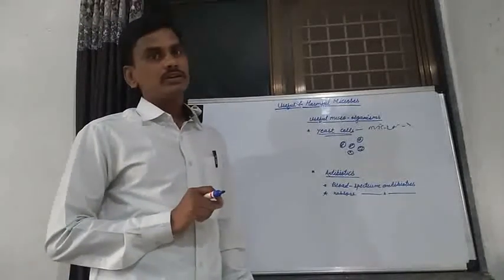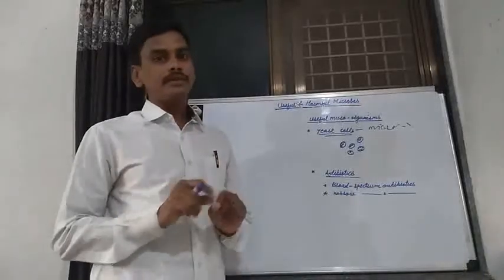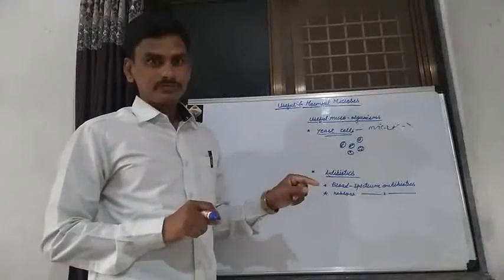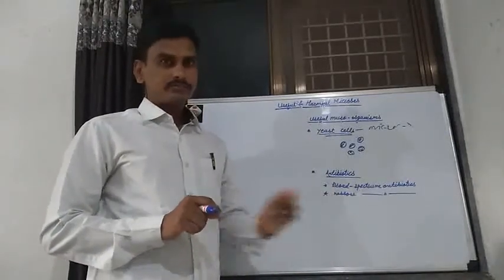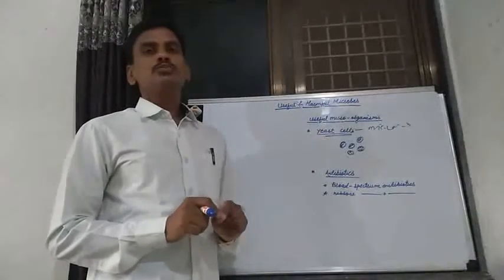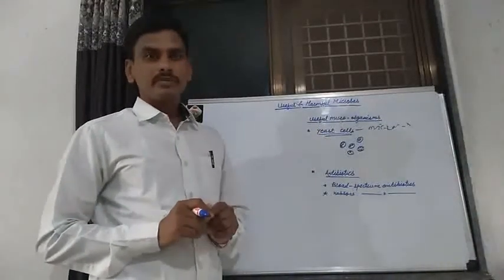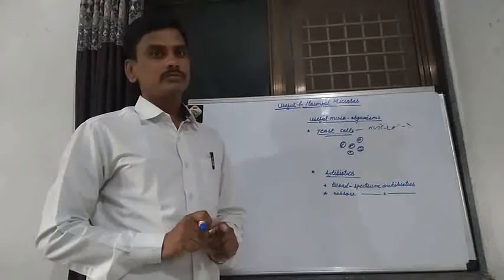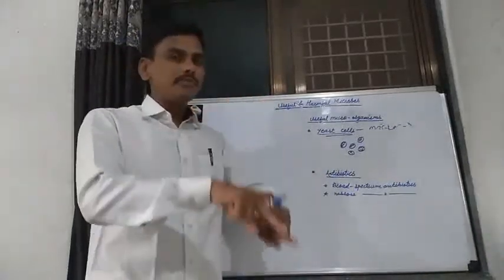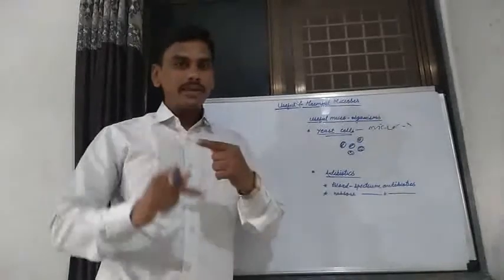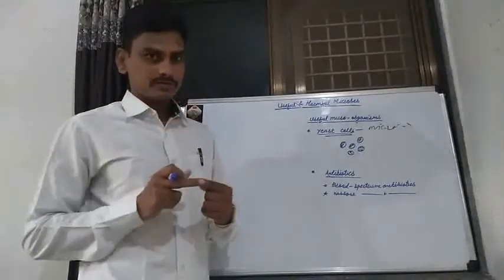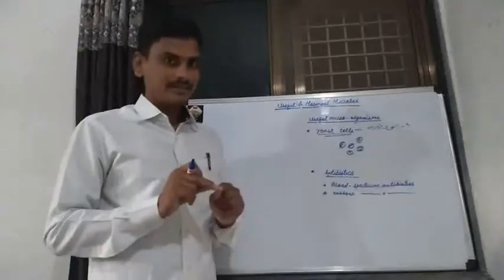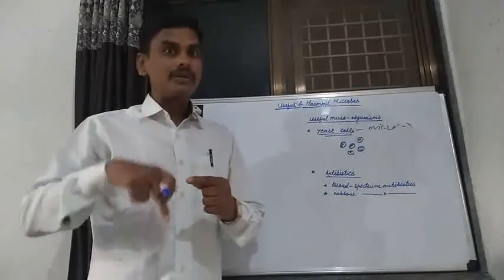whitish in color. If you bring yeast from the market, take a spoonful of dry yeast in a beaker, then a spoonful of sugar and some lukewarm water in the beaker. Mix this mixture. Now the yeast cells present in that mixture carry out the fermentation process. Yeast is a microorganism, a living cell.